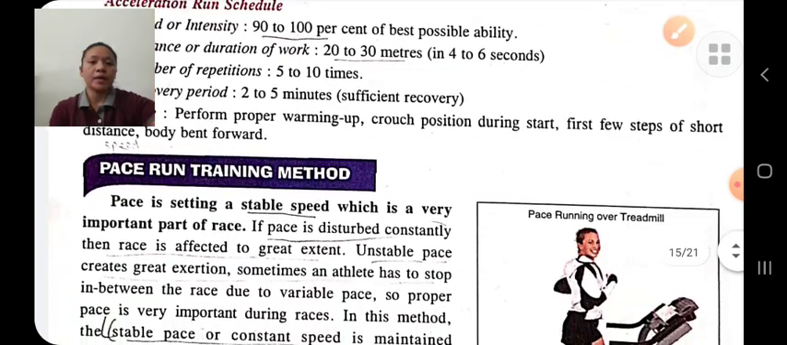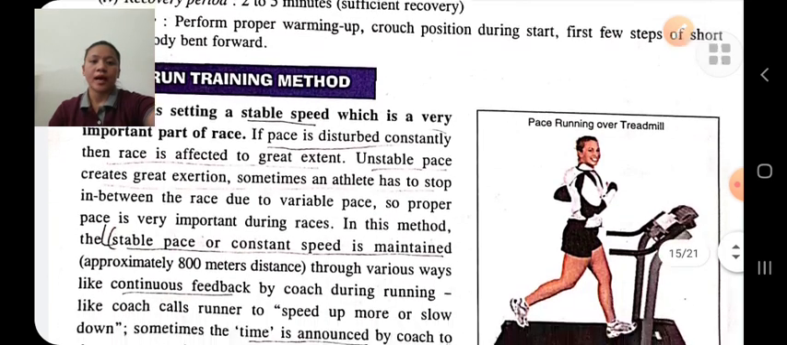Pace run training methods. In this, we keep our speed stable. Pace is setting a stable speed, which is a very important part of a race, because if the speed keeps on changing, then the race is affected to a great extent. Unstable pace creates great exertion. Sometimes the athlete has to stop the race in between. Therefore, we keep our speed constant.